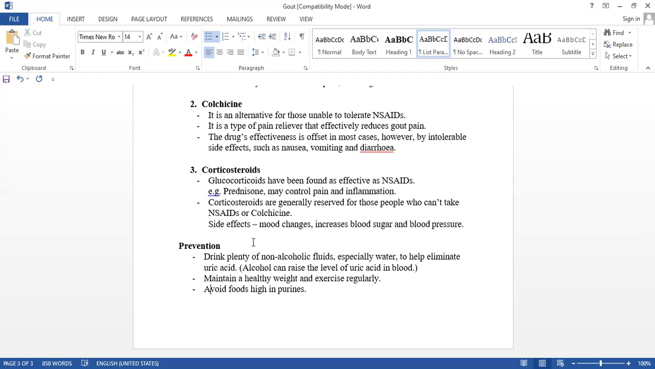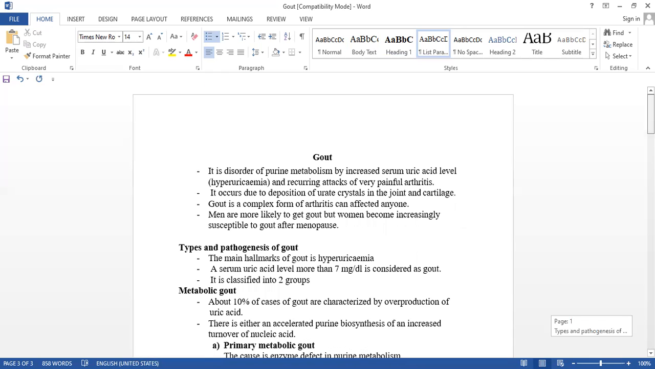This is all about our disease today, that is gout. Understood? Mainly, this is a disorder of purine metabolism with increased serum uric acid level, commonly called hyperuricemia. Okay, so we will stop here.